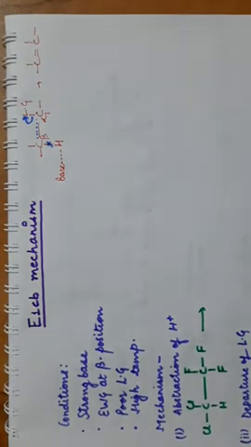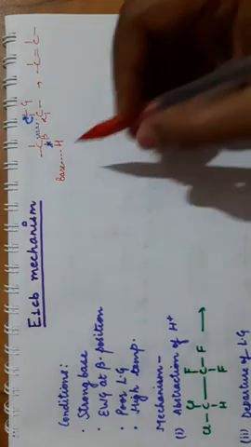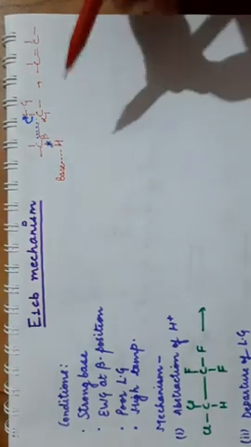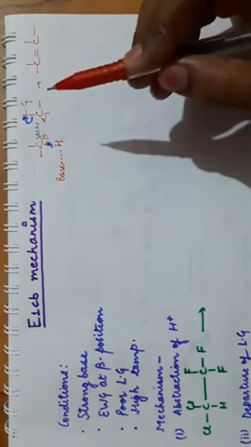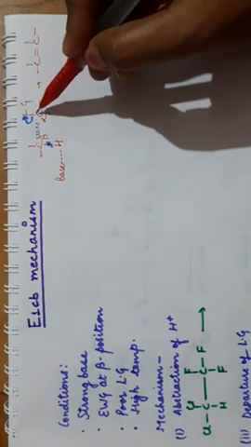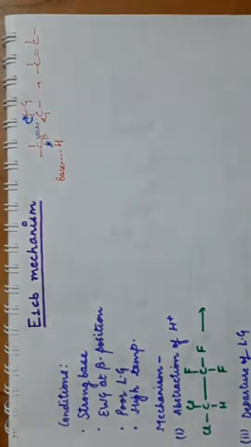So all the process, whatever the process taking place, the bond formation and the bond breaking, all are taking place in the same step. Bond formation between base and hydrogen, bond breaking between carbon and hydrogen, bond formation between carbon and carbon, and bond breaking between carbon and leaving group. This is taking place in the same step. So no intermediate is formed in E2. There is only a transition state and the formation of alkene takes place.